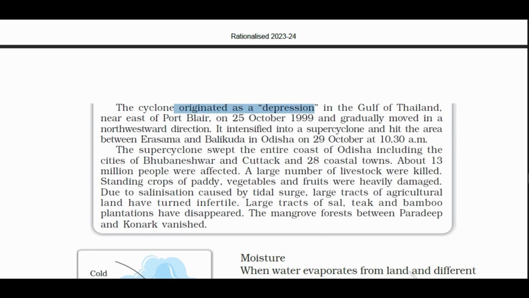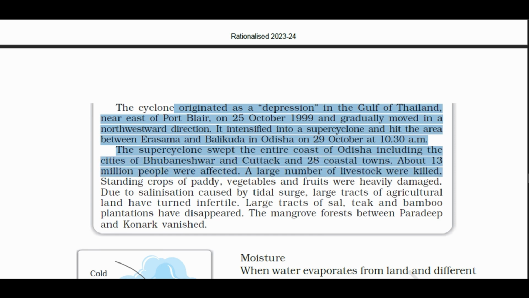The cyclone originated as a depression in the Gulf of Thailand, near east of Port Blair, on 25th October 1999, and gradually moved in a northwestward direction. It intensified into a supercyclone and hit the area between Erasama and Balikuda in Odisha on 29th October at 10:30 a.m. The supercyclone swept the entire coast of Odisha, including the cities of Bhubaneswar and Cuttack and 28 coastal towns. Around 13 million people were affected.